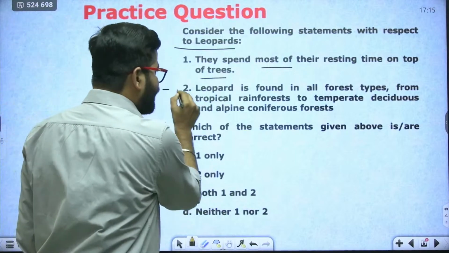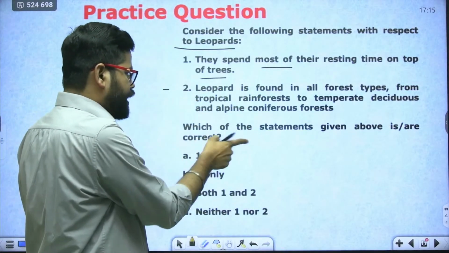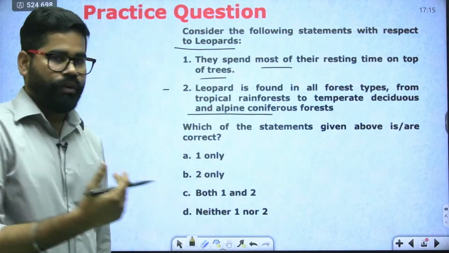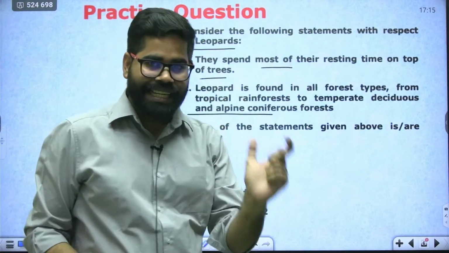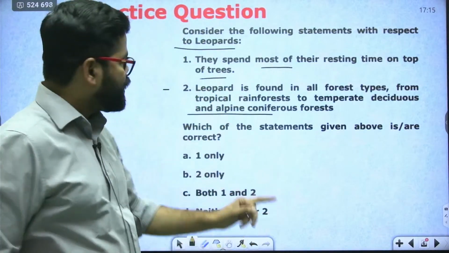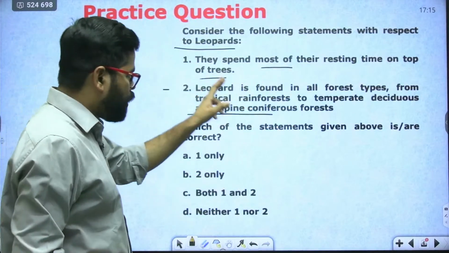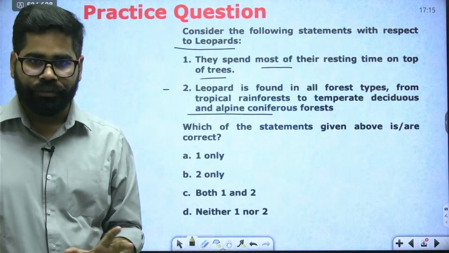Second is saying leopard is found in all forest types from tropical rainforest to temperate deciduous and alpine coniferous forest.